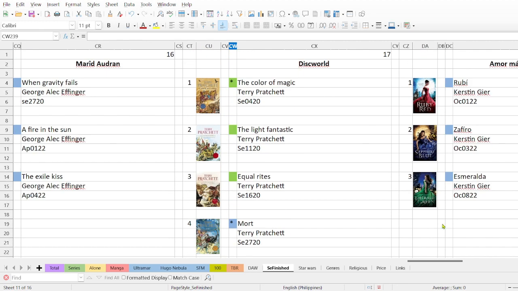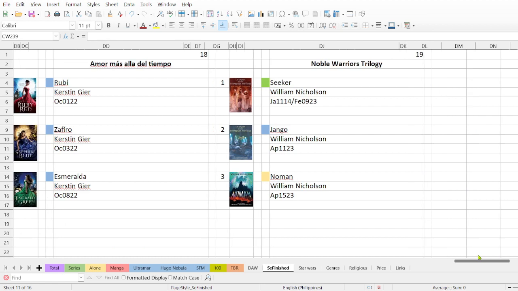That's the whole series. And the last series I read was the Novel Warrior trilogy that started very good but ended kind of bad. So that's all the series that I have finished.